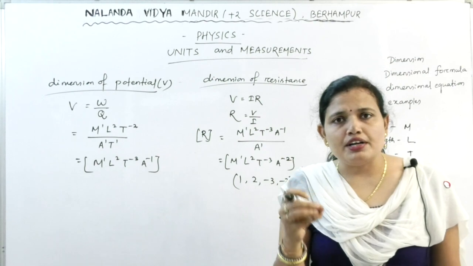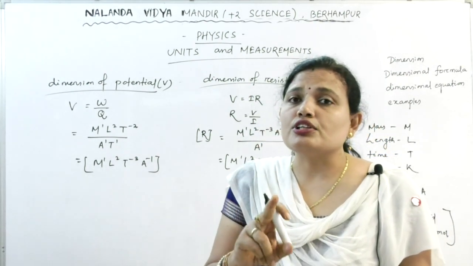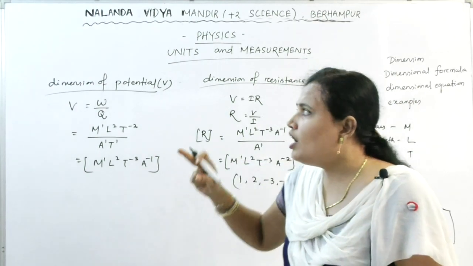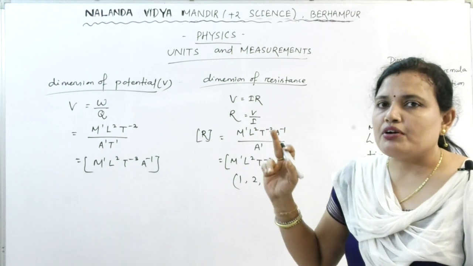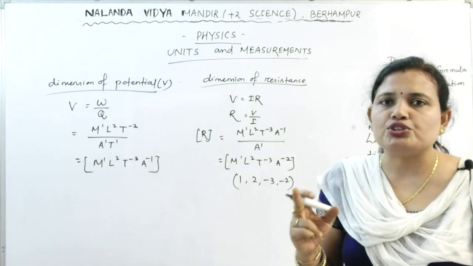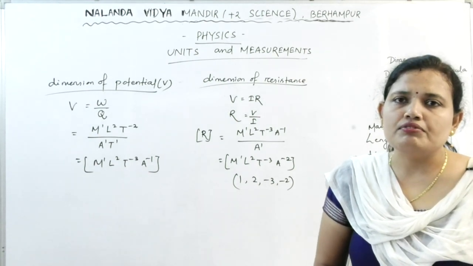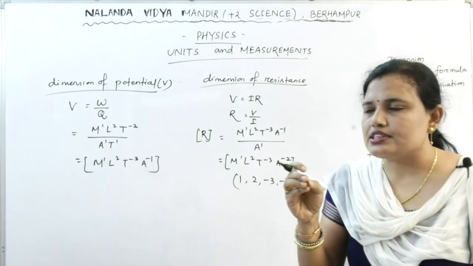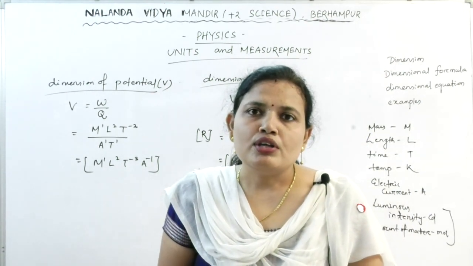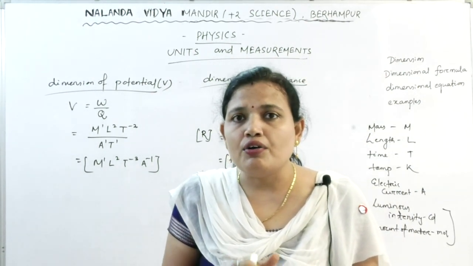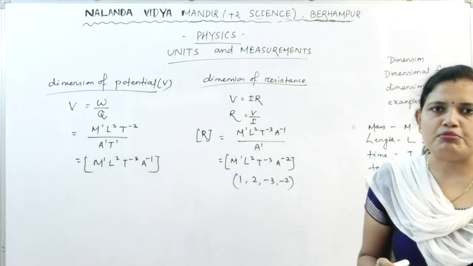If you want to know physics well, understand physics well, and score good marks, then we have to know how to find out the dimension, because there is always one question: find out the unit or the dimension of the physical quantity. They will give one physical quantity and ask you to find its dimension. So if you don't know how to find out, by remembering you can never write down the correct dimension.